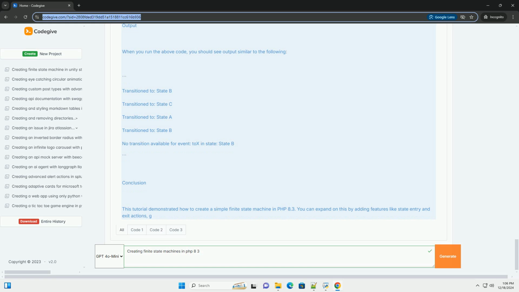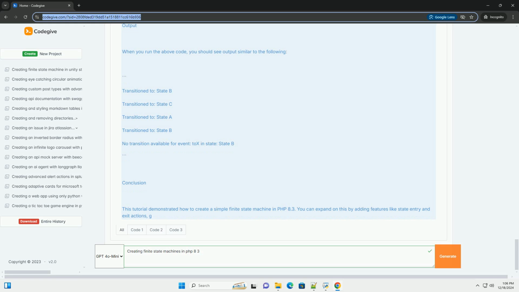Step 2, create the finite state machine class. Now, we will create the finite state machine class, which will manage states and transitions. PHP. Class FiniteStateMachine. Private State $currentState. Private array $transitions = []. Public function __construct(State $initialState). $this->currentState = $initialState. Public function addTransition(Transition $transition): void. $this->transitions[] = $transition.